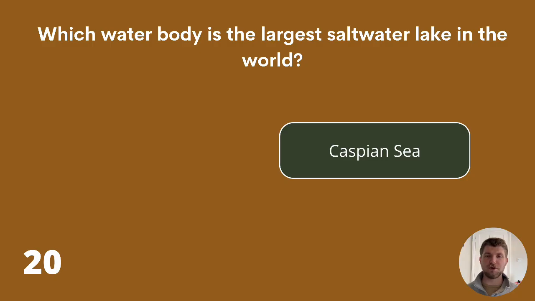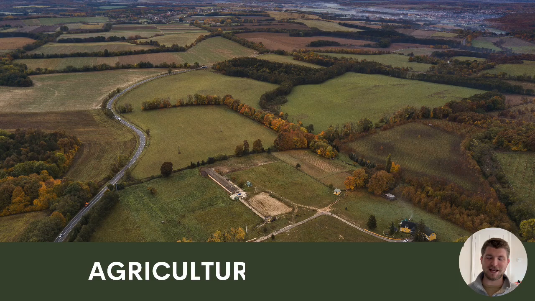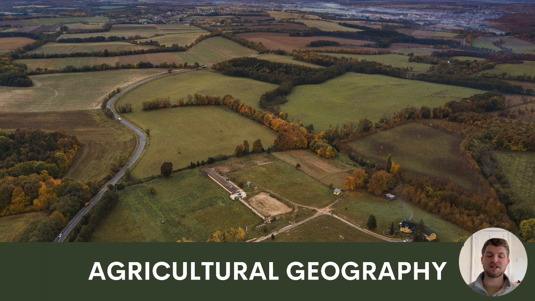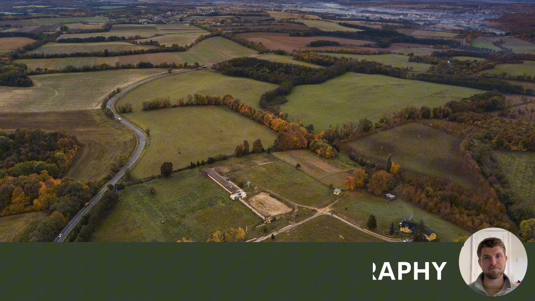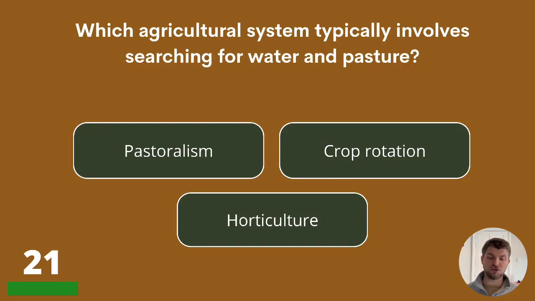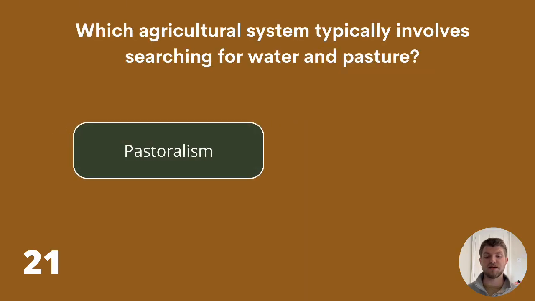And don't worry if you're not doing too well on the water bodies area of this quiz, because now we're moving on to agricultural geography. Which agricultural system typically involves searching for water and pasture? Pastoralism, crop rotation, or horticulture? The answer is pastoralism.